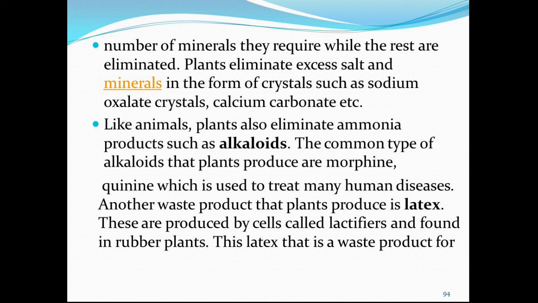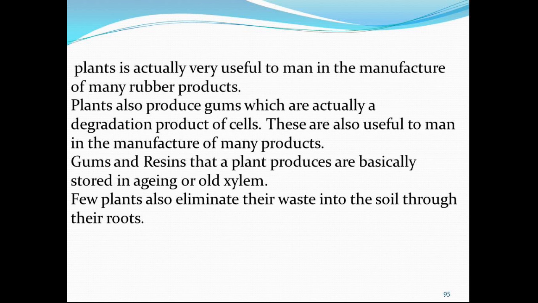Another waste product that plants produce is latex. Actually, this is a waste product for the plants but not for human beings. This latex is produced by cells called lactifers and is found in rubber plants. This latex, which is a waste product for plants, is actually very useful to man in the manufacture of many rubber products. Plants also produce gums, which are actually a degradation product of cells. These are also useful to man in the manufacture of many products. Now children, gums and resins that a plant produces are basically stored in aging or old xylem. Few plants also eliminate their waste into the soil through their roots.